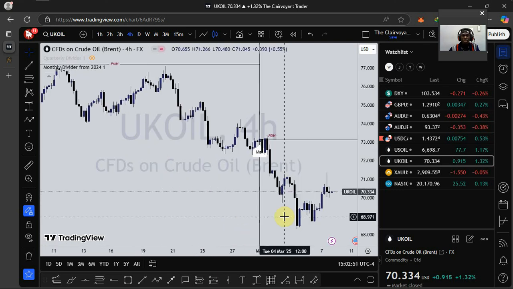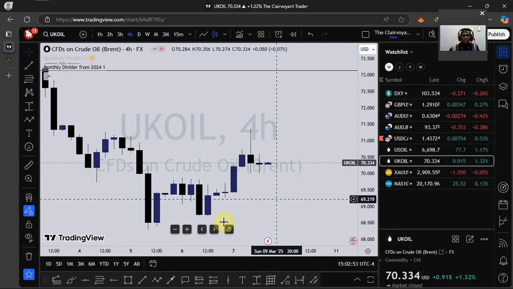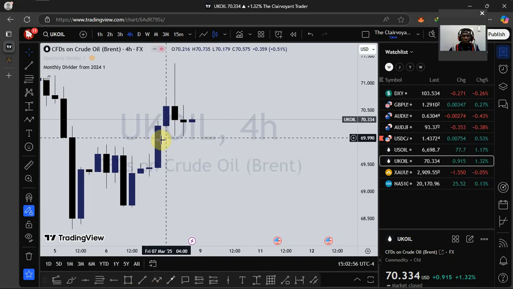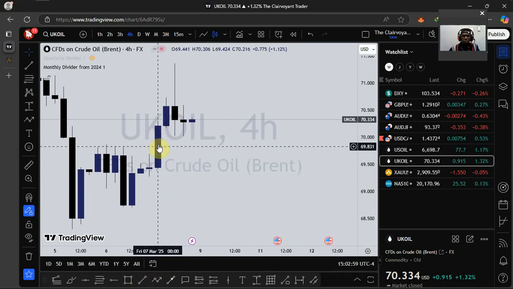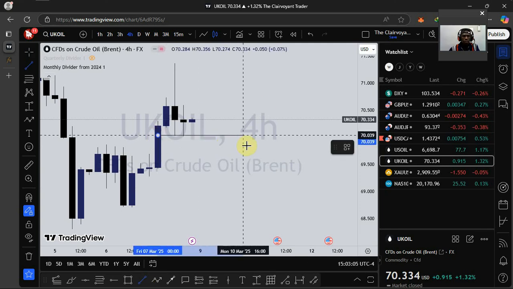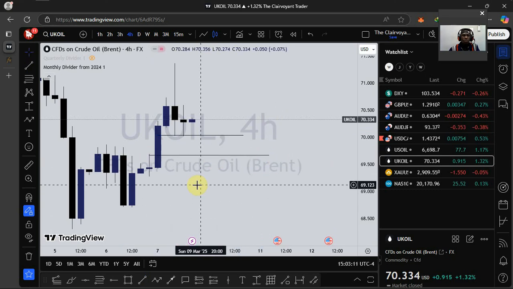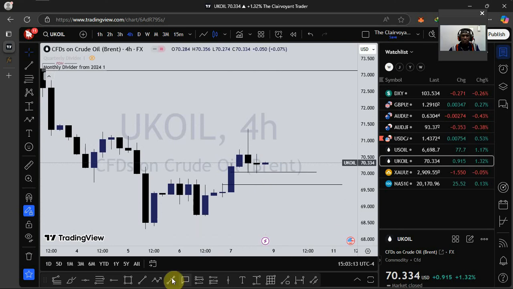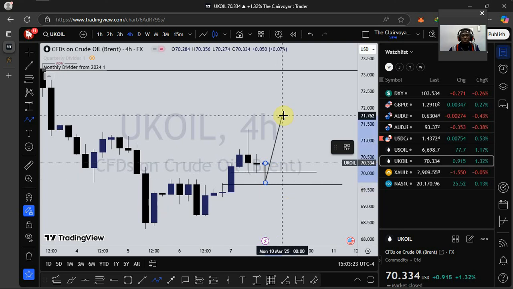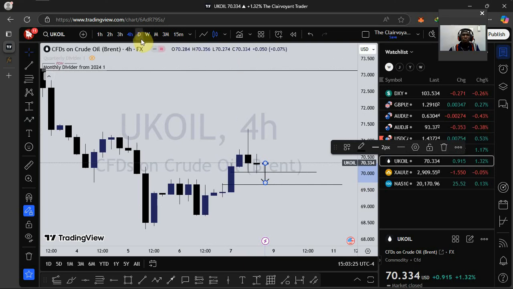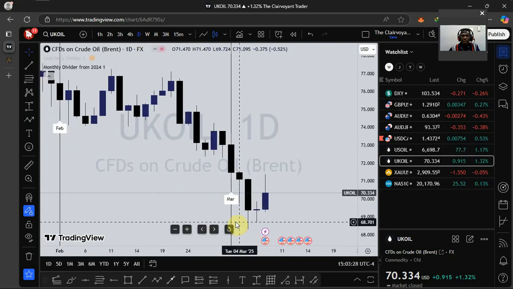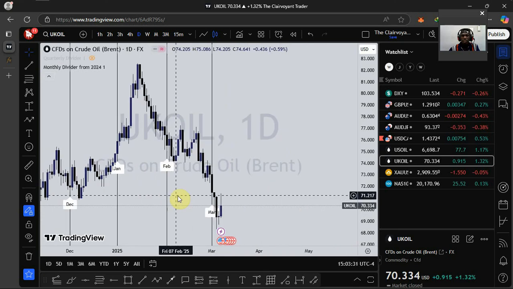If we can see things clearly, there is a fair value gap right here. This low coming, this low here, then this high. That is a fair value gap. So I'm expecting to see the formation of the swing low happening within this fair value gap. We see price trade within it, forming a higher swing low. Then we see a push up. So on the UK oil market, that is going to be my expectation. So that is just that for the UK oil.